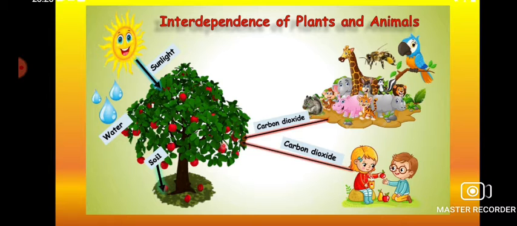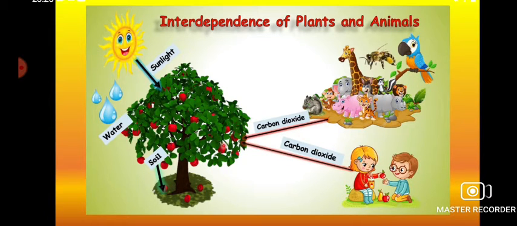And as a byproduct, they release oxygen. This oxygen is again taken by plants or animals or living beings for their respiration.